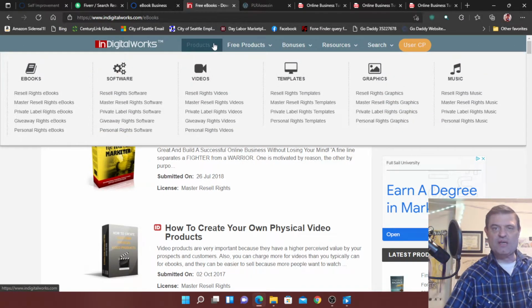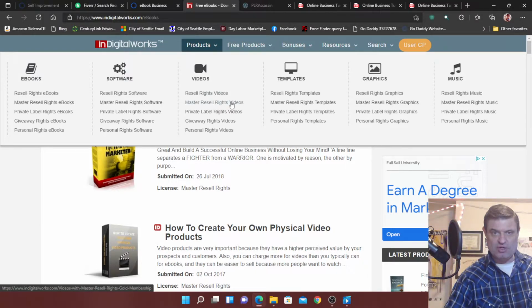So look at these. You've got ebooks, software, videos, templates, graphics, music. It's an incredible amount of access. But today we're doing ebooks, and we're going to do private label rights ebooks right here.